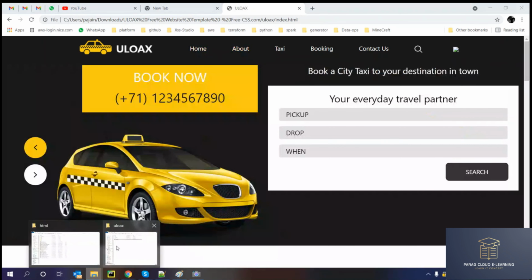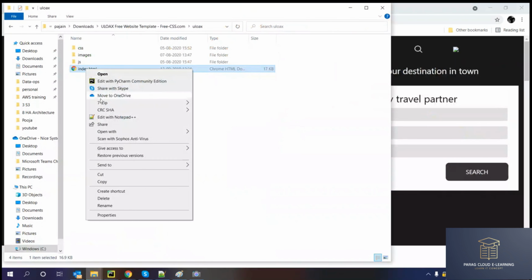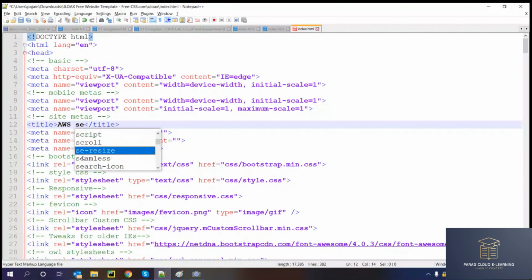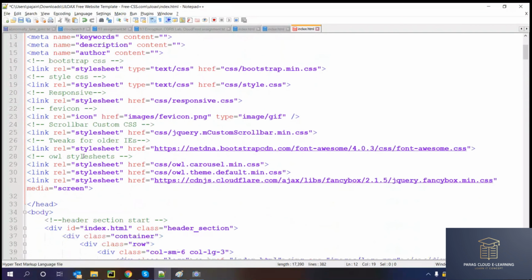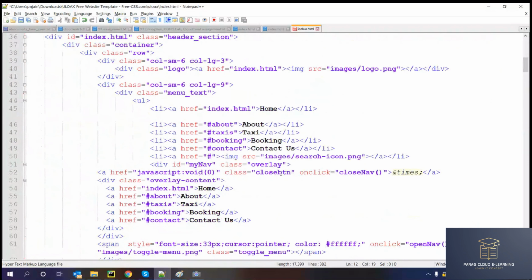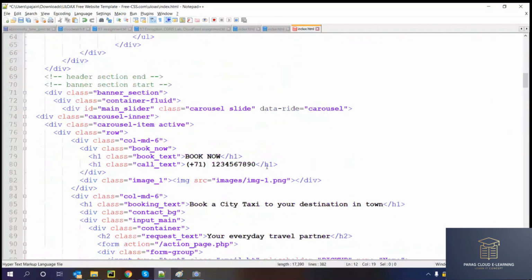What I have to do is just right click and edit some information. Instead of this title, I can write AWS web host. Then the home button, these buttons are good. Book now, here I can enter a number, any Indian number, 1 2 3 4 5 6 7 8 9.